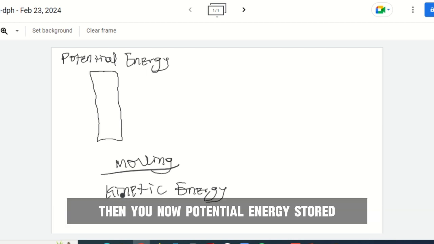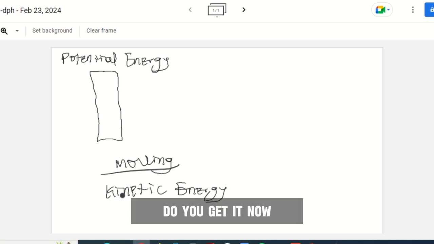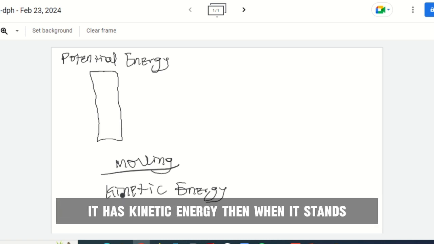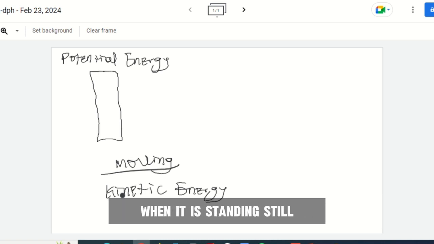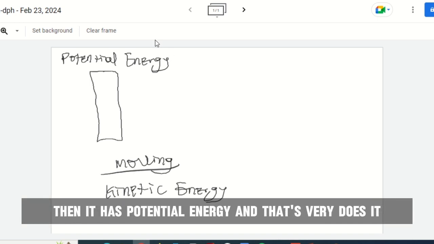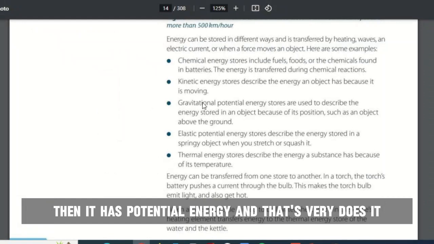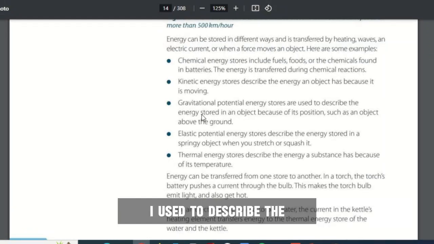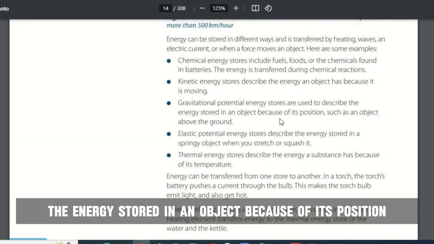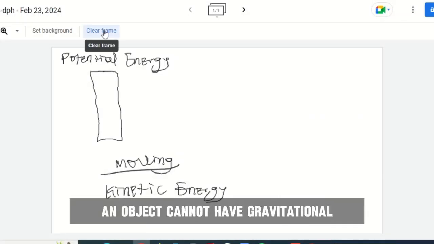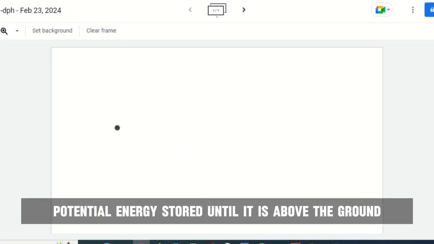Then you now have potential energy stored. Do you get it now? So it's very simple. When an object is moving, it has kinetic energy. Then when it's standing still, when it's not engaging in any movement, then it has potential energy. And that's it there. Then we have gravitational potential energy stores, used to describe the energy stored in an object because of its position, so that's an object above the ground. Exactly. Now, an object cannot have gravitational potential energy stored until it is above the ground.